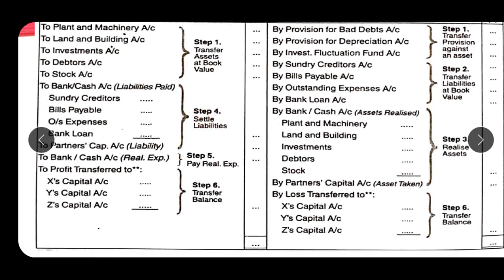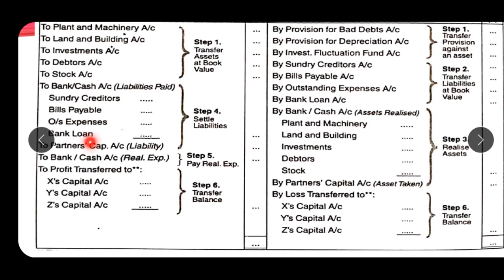One thing should be kept in mind: whether or not it is told in the question that the liabilities are discharged, whether it is given in the additional information or not, you have to make payment of each and every liability here, sundry creditors, bills payable, outstanding expenses, and last the bank loan. The same liabilities are written on the debit side also, so no liability is left here.